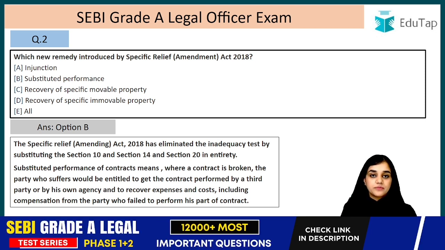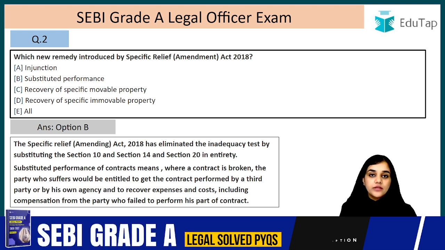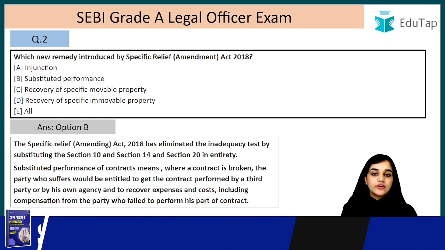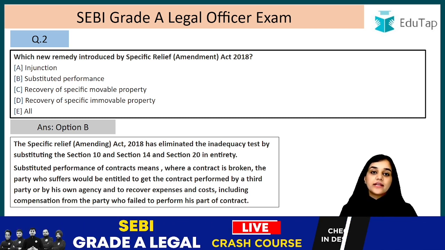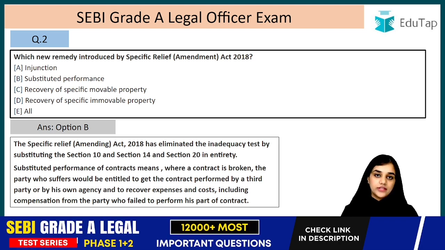So what is substituted performance? It basically means that a contract was breached by one party, and in that case the party who suffers the loss has been given a new remedy. This remedy is known as substituted performance. He has been given a right to get his contract performed by a third party or through his own agency. Let's understand this with an example.